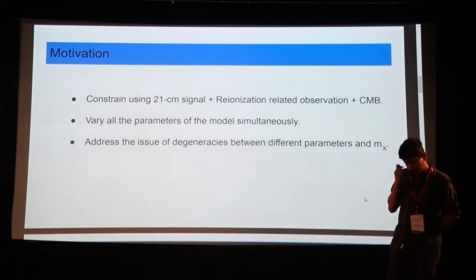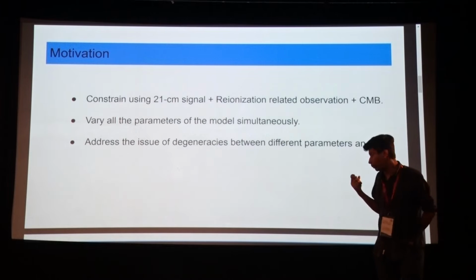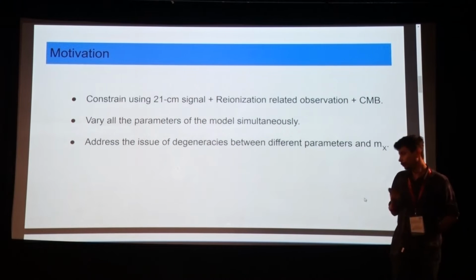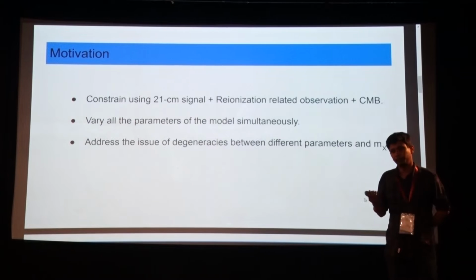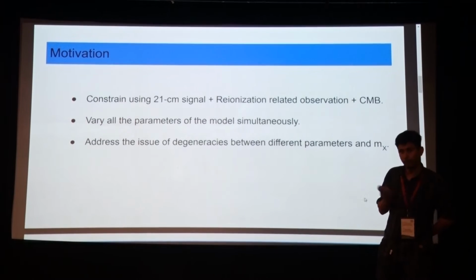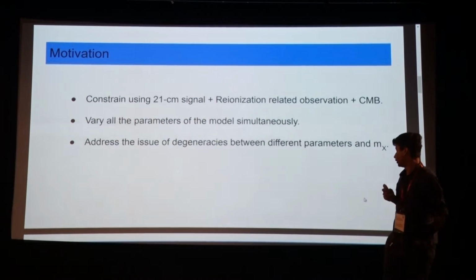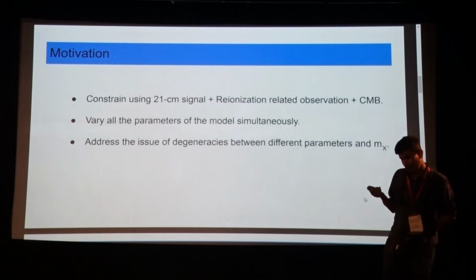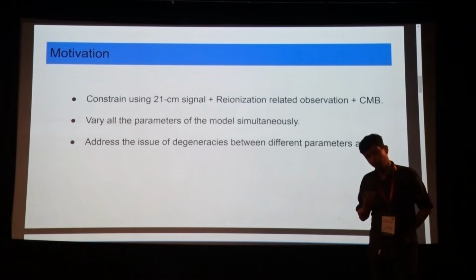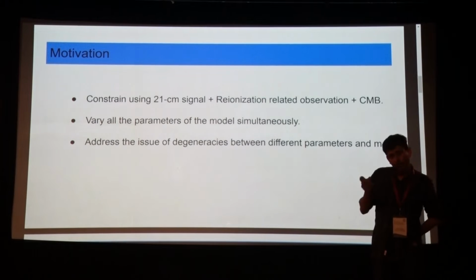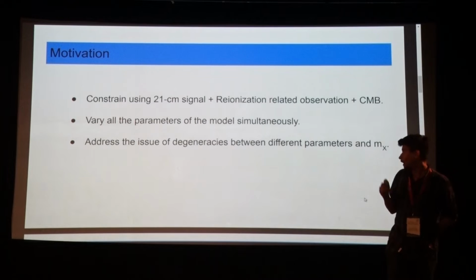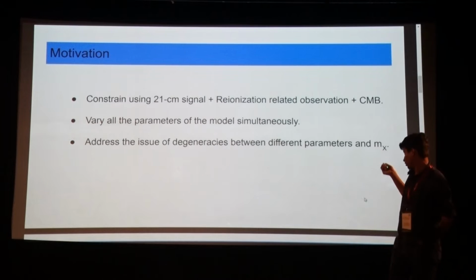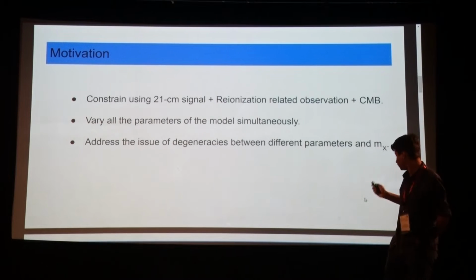One more thing which is sometimes neglected in some of the papers I have mentioned is that they vary some parameters in their model, but not all of them, for example, all the cosmological or model parameters. So there is a possibility of degeneracies between the mass of the warm dark matter and all the other cosmological or astrophysical parameters. These are the main goals of our project.